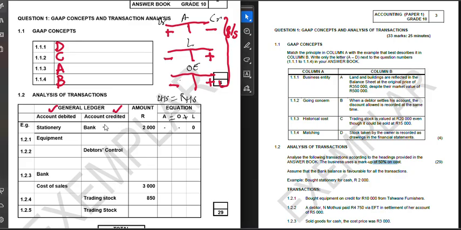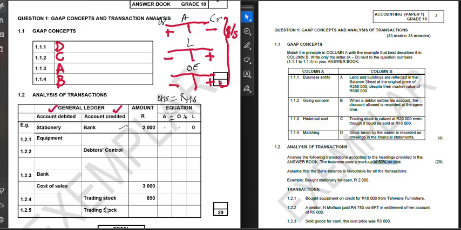Bank. Bank is an asset. Now, if bank is an asset, it decreases on which side? On the credit side. See, credit side. So we wrote bank on the credit side.